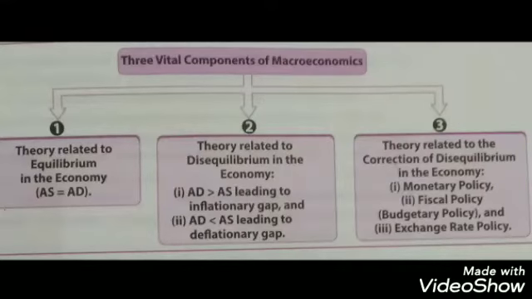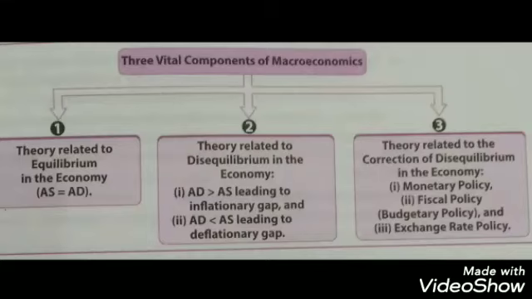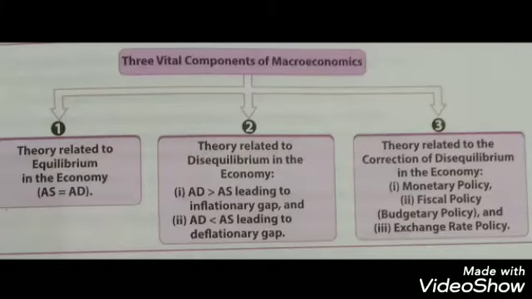Now here you study how equilibrium is struck, means reached, when AS equals AD, means your total supply equals total demand in the economy. So we say equilibrium is struck in the economy. Whatever is produced, the whole thing is supplied, means the demand is generated and the total production is supplied. We say AS equals AD. So equilibrium is struck, and this is called the theory of income and employment.